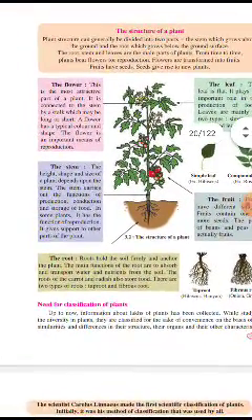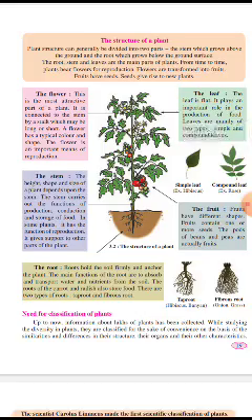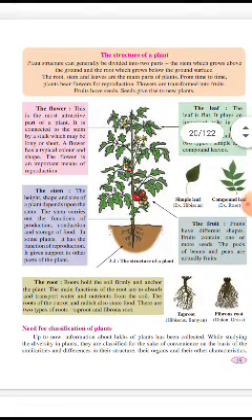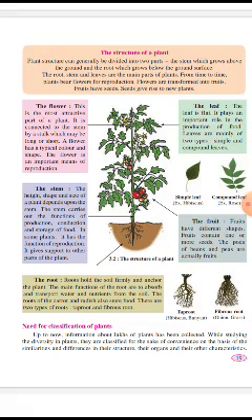Next, the flower, shown in pink color. This is the most attractive part of a plant, and it is connected to the stem by a stalk which may be long or short. A flower has a typical color and shape. The flower is an important means of reproduction.